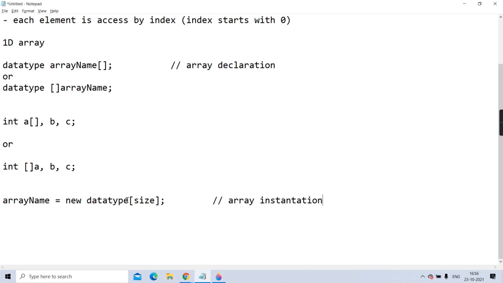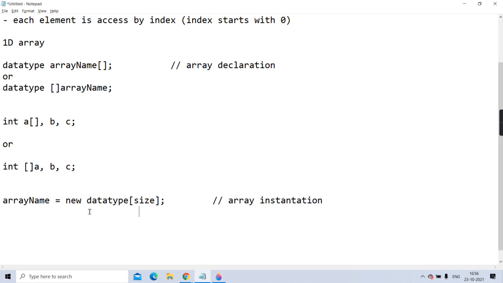And how much memory is allocated? Whatever size you have given. This size can be greater than or equal to 0. It cannot be negative. It can be 0. Means in a true or false question, I'll ask, is creating a 0 size array valid or not? 100% valid. You can create a 0 size array, but it should be 0 or more. It cannot be negative.